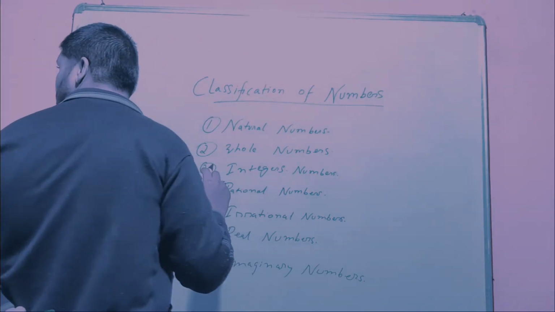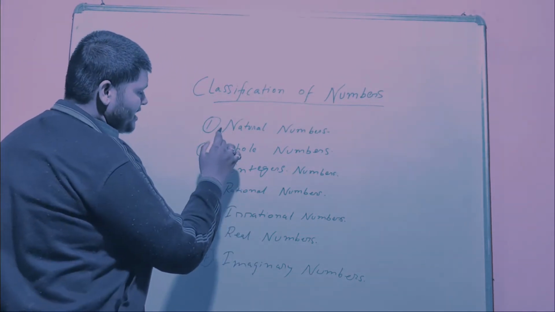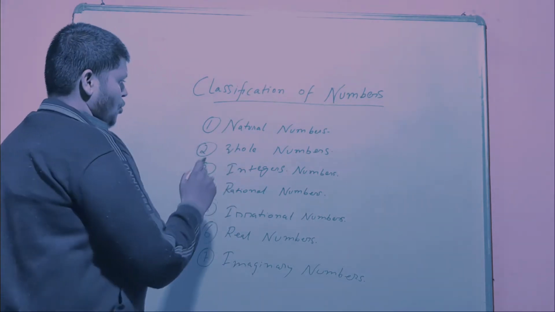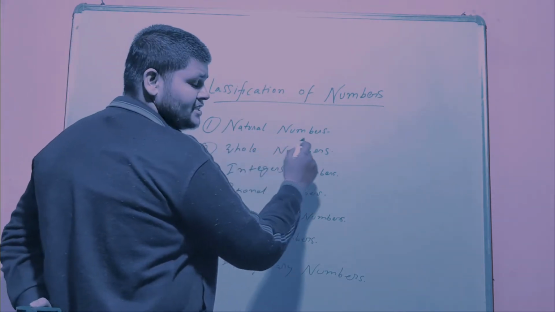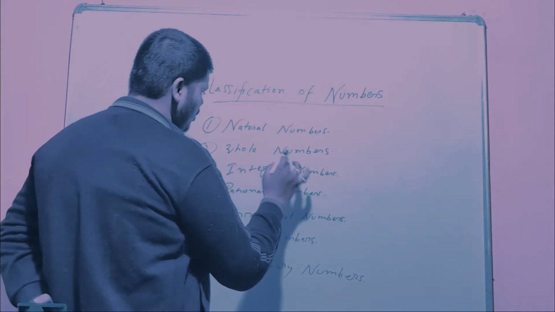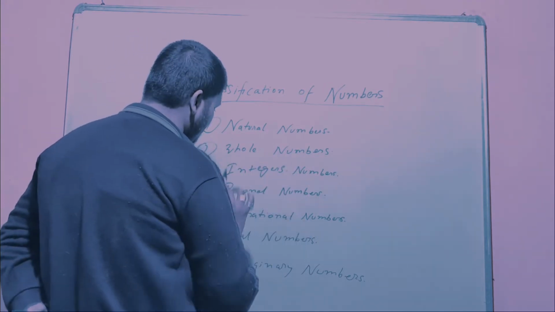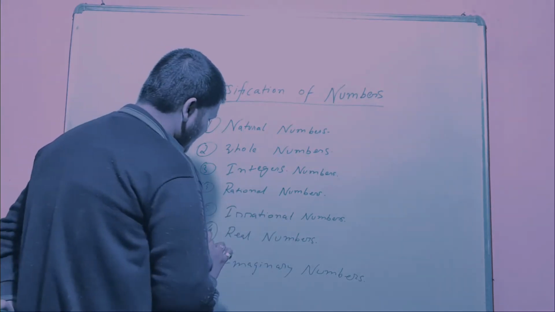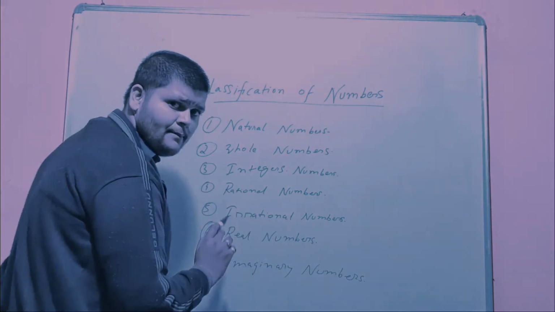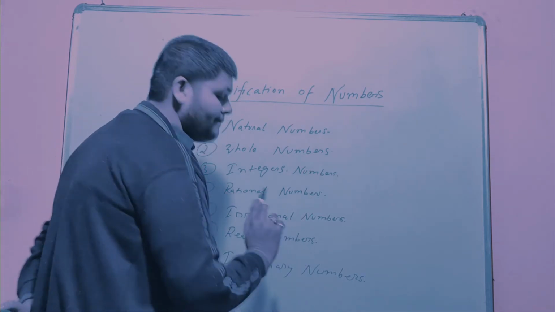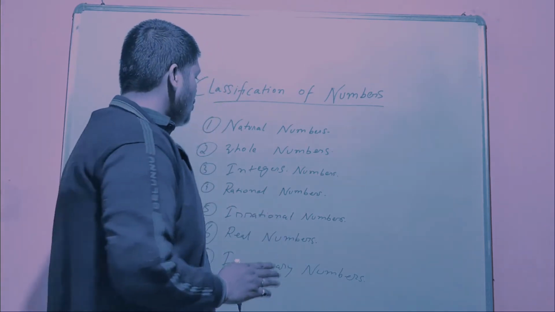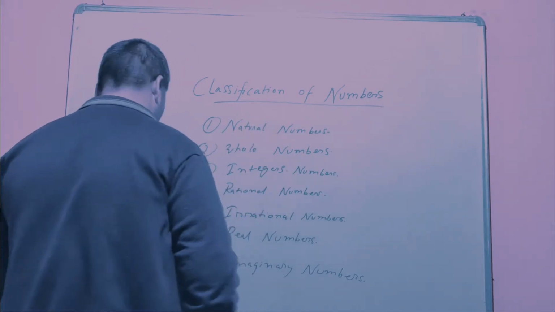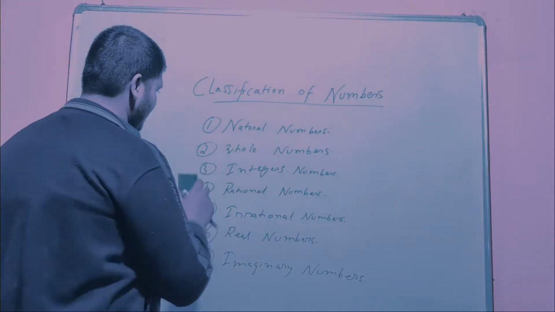In the classification of the numbers, we are looking at these 7 categories of the numbers. What is the first one? The first one is the natural number, second is the whole number, third is the integer number, fourth is the rational number, fifth one is the irrational number, sixth one is the real number, and the seventh one is the imaginary number. So one by one we are going to discuss each of these. So let's begin without delaying.